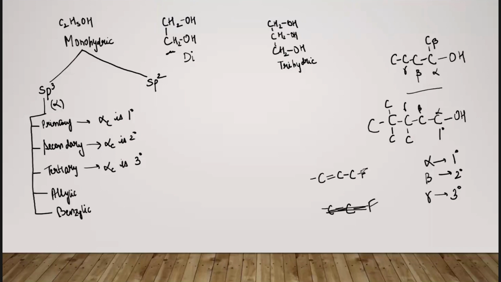This group is known as the allylic group. The definition of the allylic group is when any kind of functional group is attached to a carbon which is not a part of a double bond, but the adjacent carbon is a part of a double bond. So here, this alpha carbon is sp3 hybridized.